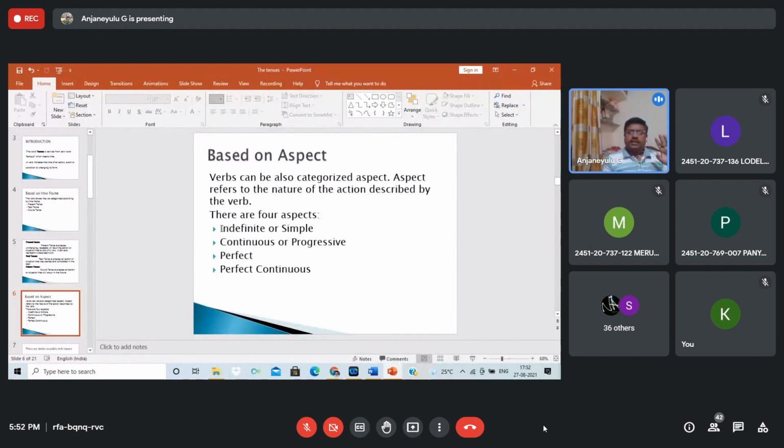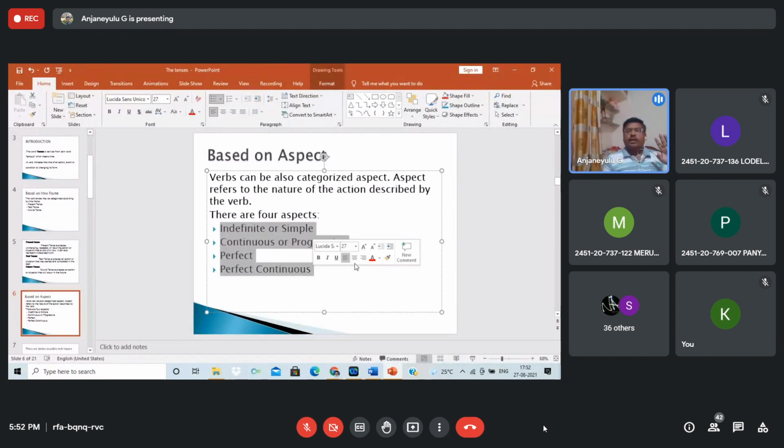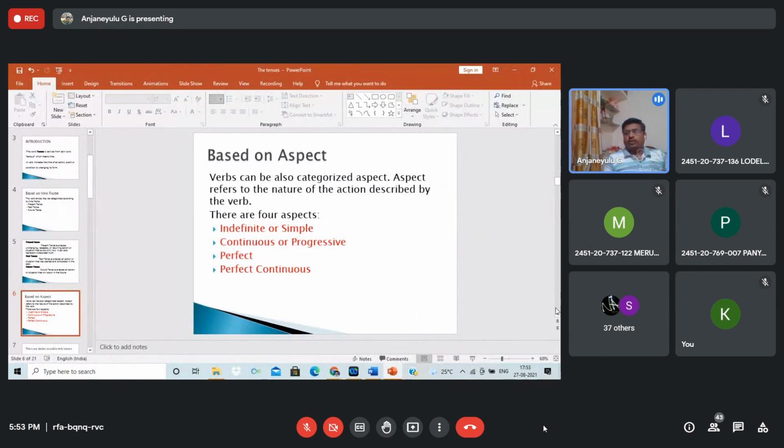Each tense, whether present, past, or future, uses these four. We have to know the structure of simple present, simple past, and simple future, each related to these four.